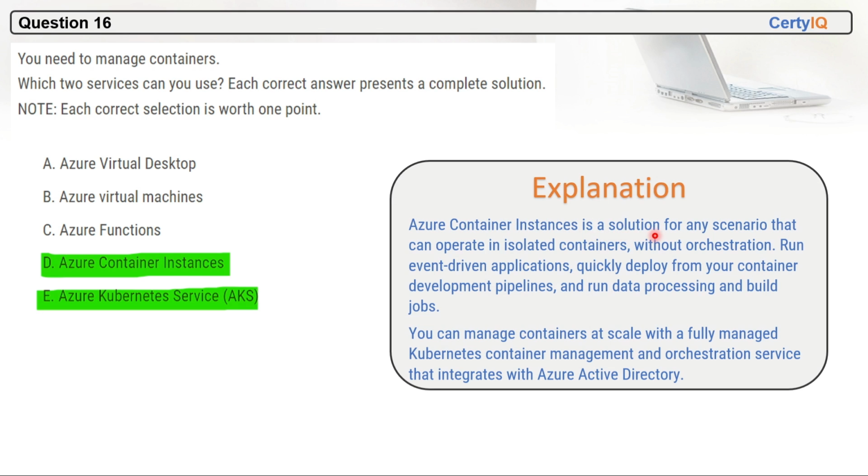Azure Container Instances is a solution for any scenario that can operate in isolated containers without orchestration: run event-driven applications, quickly deploy from your container development pipelines, and run data processing and build jobs. You can manage containers at scale with a fully managed Kubernetes container management and orchestration service that integrates with Azure Active Directory. So D and E are the correct options here.